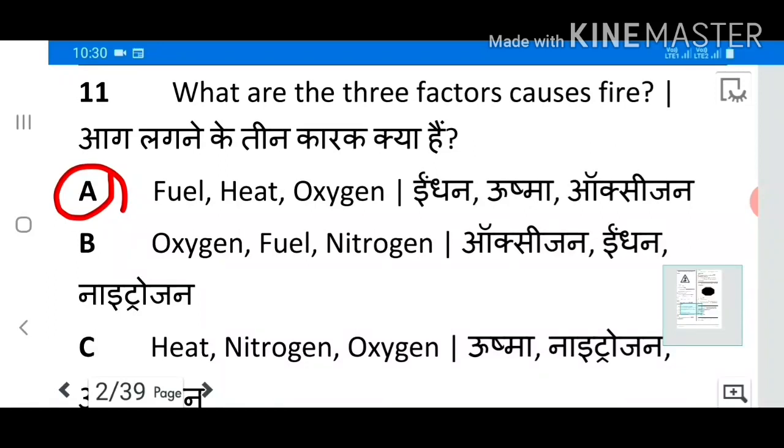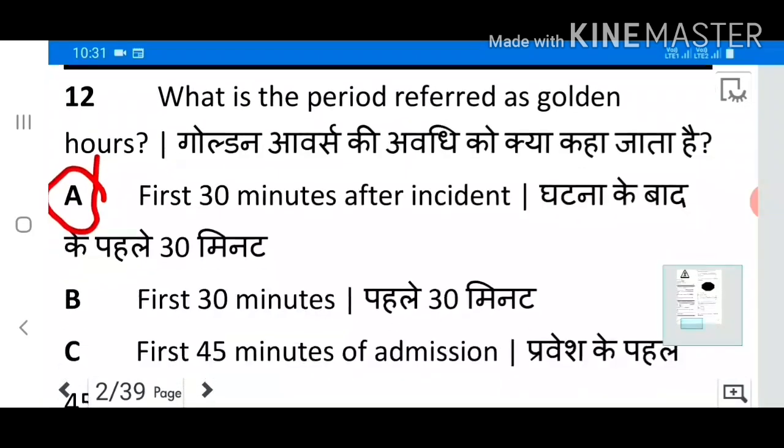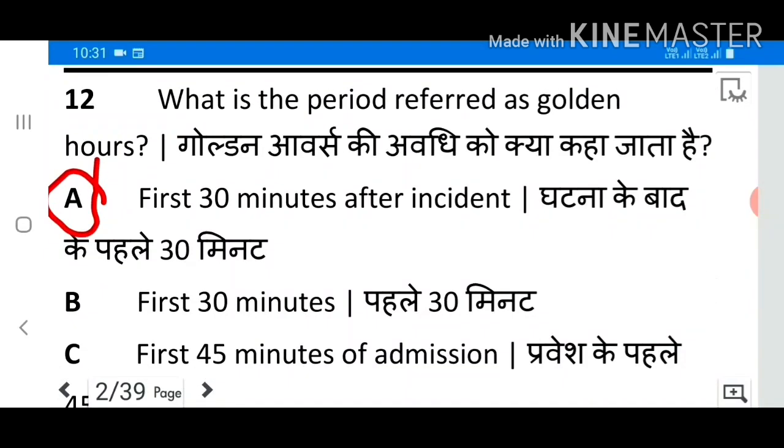11. What are the 3 factors that cause fire? Answer A. Fuel, heat, oxygen. 12. What is the period referred to as golden hours? First 30 minutes after incident.